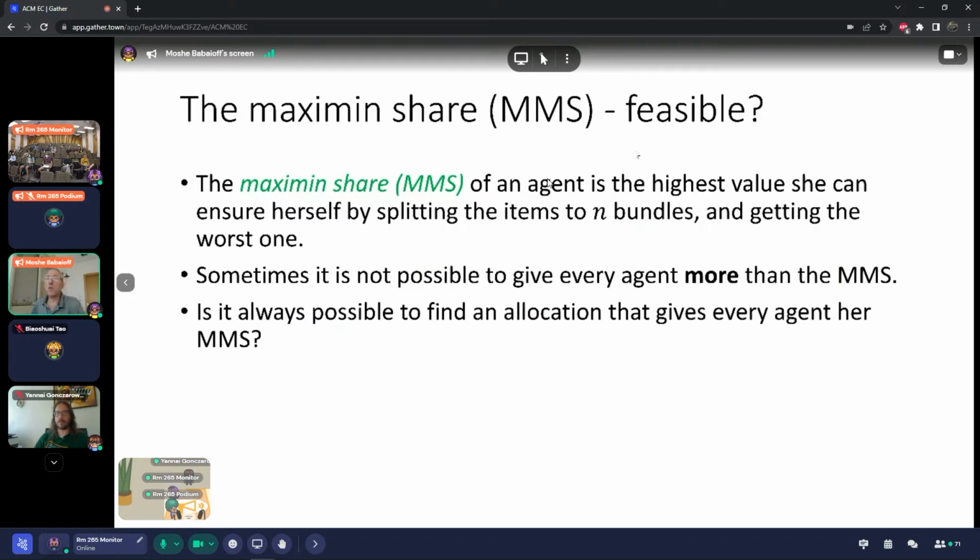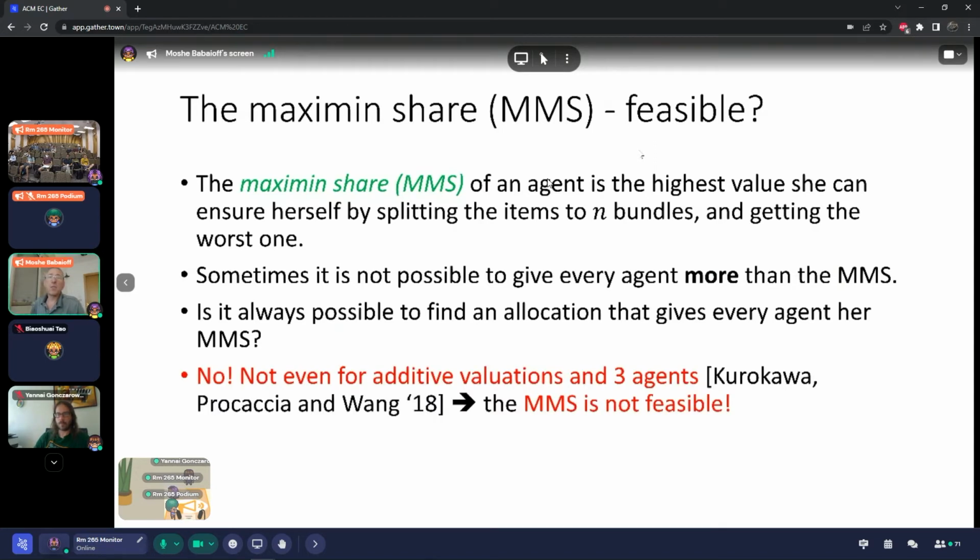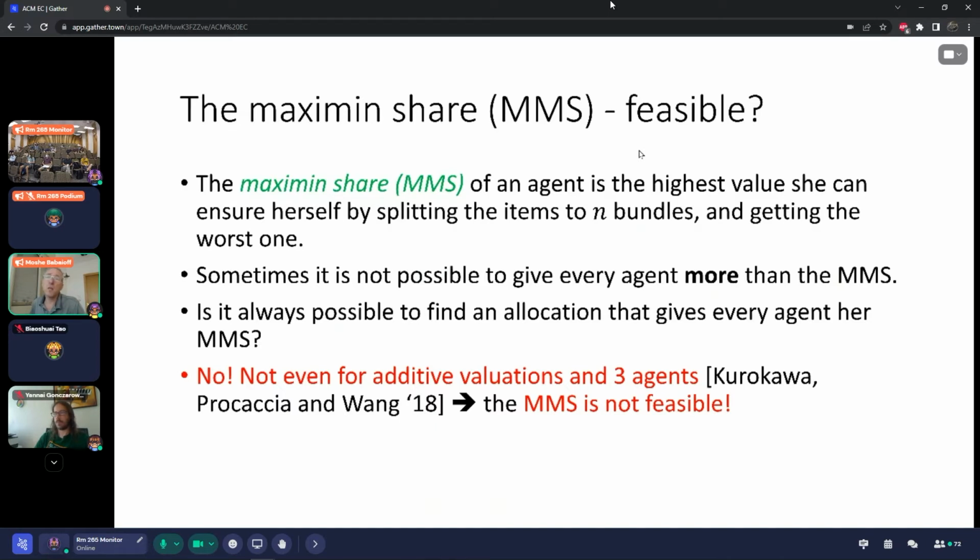So is it always possible to find an allocation that gives every agent her Maximin Share? In a celebrated result, it was shown that for additive valuations and even three agents, it is not possible. There are some valuations for the three agents for which it is not possible to give every agent her Maximin Share. The terminology that I will use is that the Maximin Share is not feasible. That is, there exist valuations for which we cannot give every agent her Maximin Share.